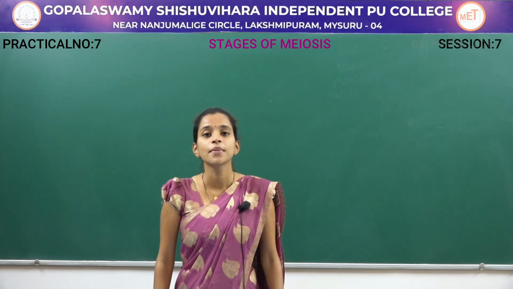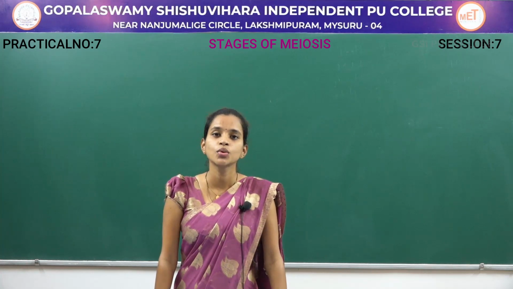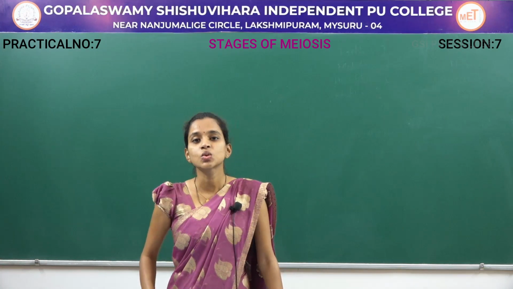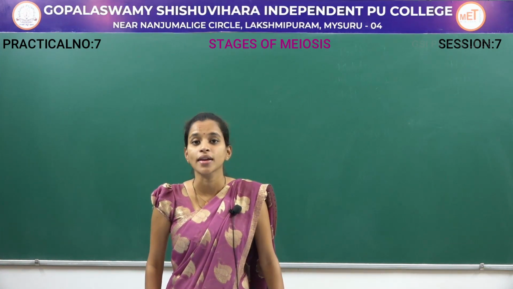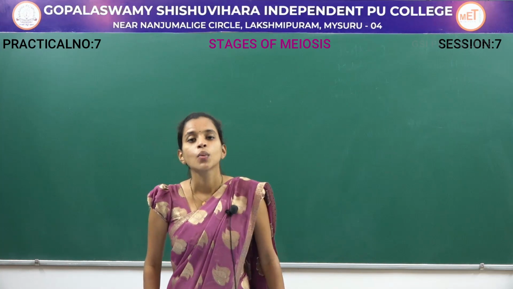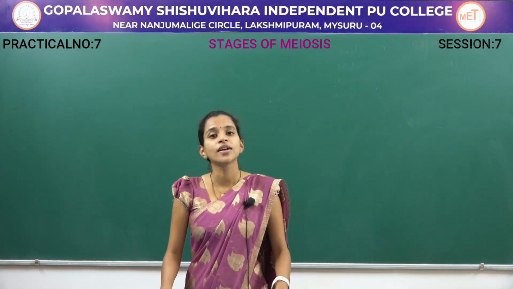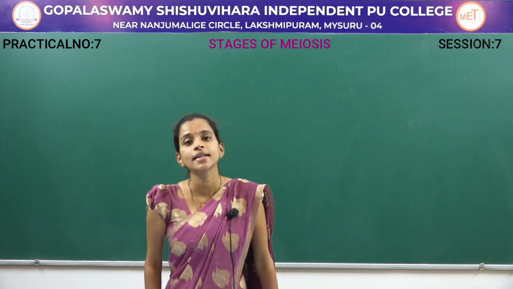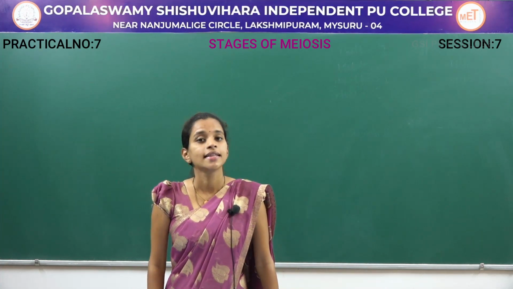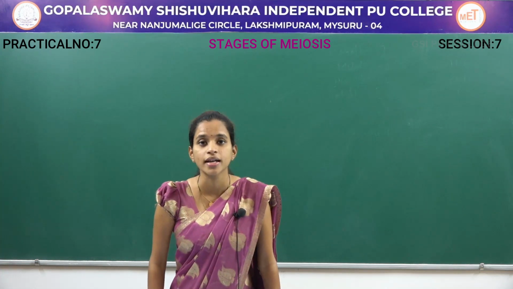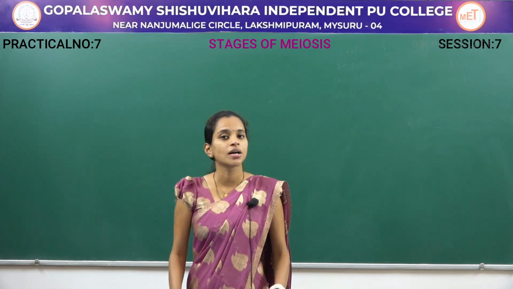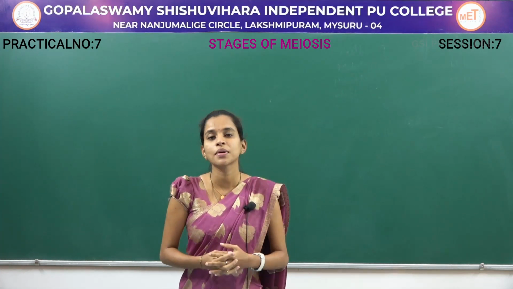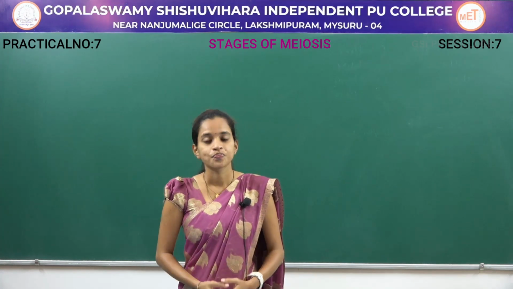Once again, to discuss, meiosis can be classified into 2 different phases, meiosis 1 and meiosis 2. Meiosis 1 is further classified into karyokinesis and cytokinesis, where karyokinesis has prophase 1, which has 5 different steps: leptotene, zygotene, pachytene, diplotene and diakinesis. Then comes metaphase 1, anaphase 1 and telophase 1, after which comes the cytokinesis, then a short duration of interphase where the cell prepares itself for meiosis 2.